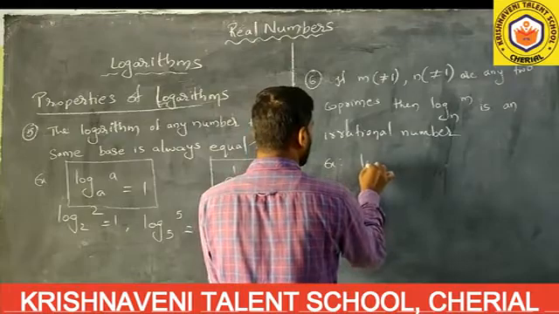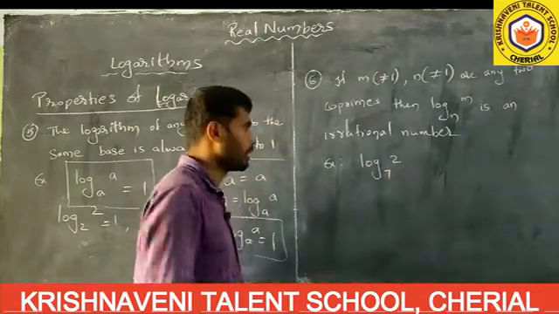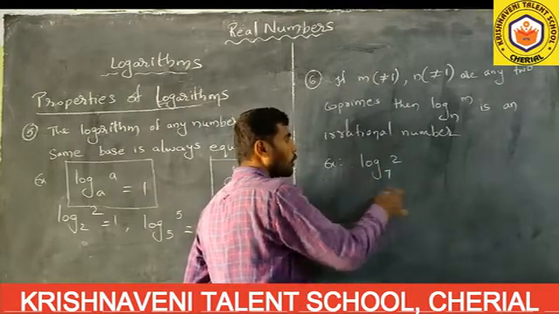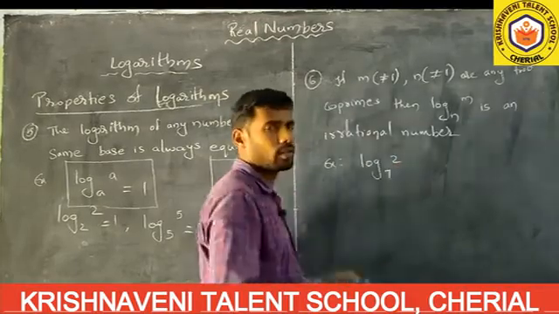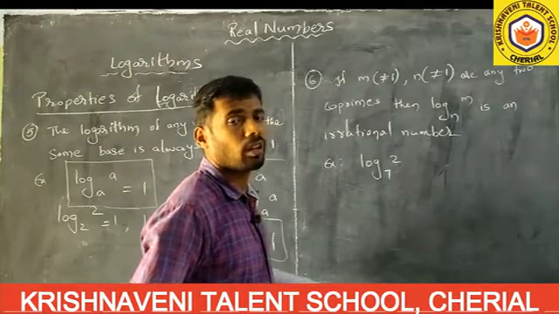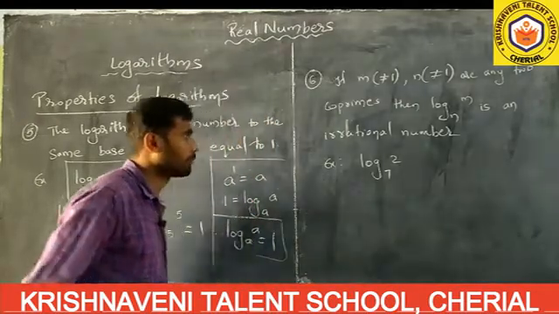Suppose log 2 to base 7. The number here is 2, the base is 7. You find the HCF of 2 and 7; its value is 1. Then log 2 to the base 7 is an irrational number.